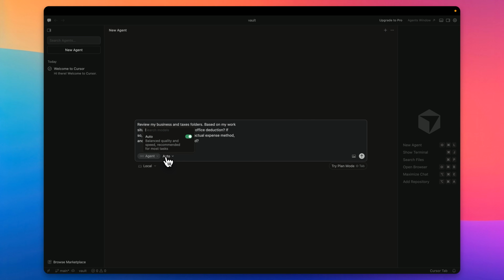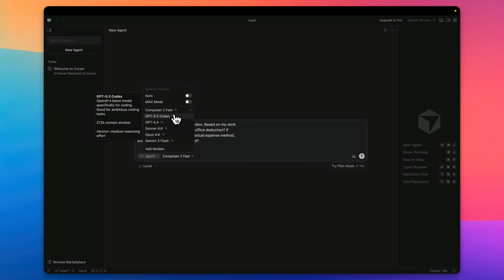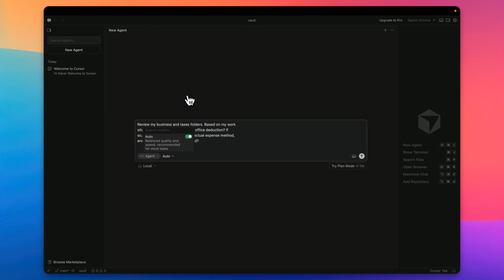Now, what model is it using? Cursor has its own model, which is Composer, but Composer is built for writing code. If you're building applications and you're just trying to churn out as much code as possible, as many functions or features as possible, sure, Composer definitely makes sense. But if you just want pure intelligence power, in my opinion, Opus is second to none. But let's do Auto. With Auto, Cursor will be taking the lead on selecting the best model.